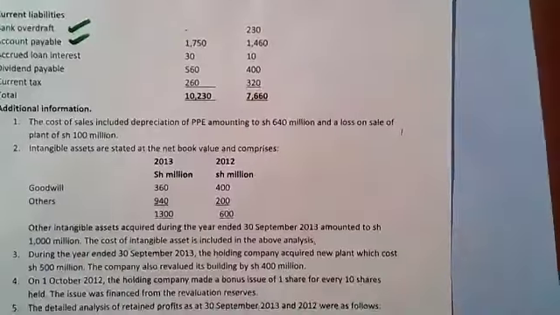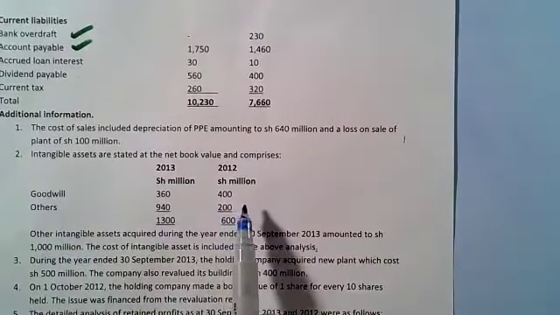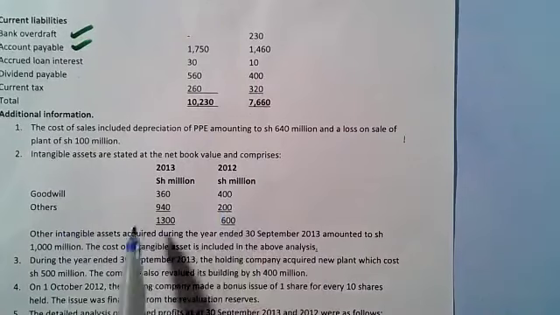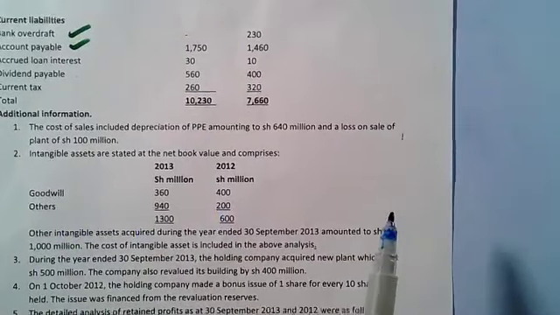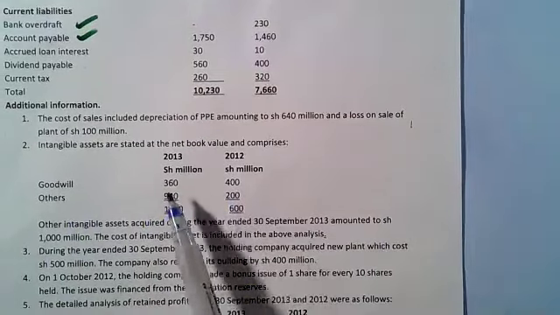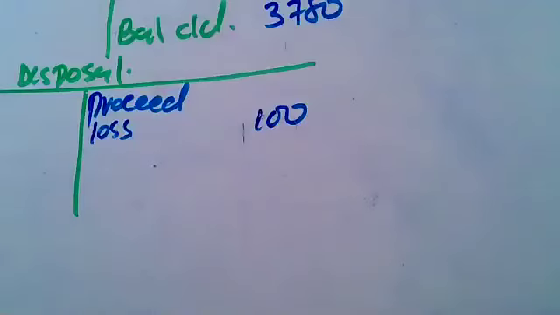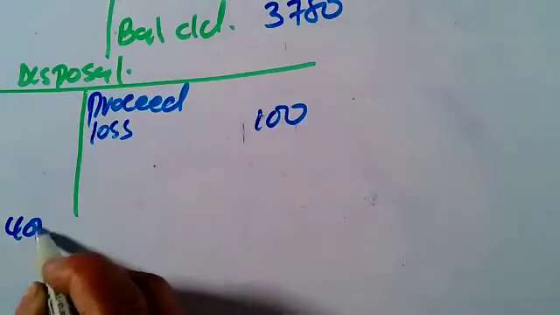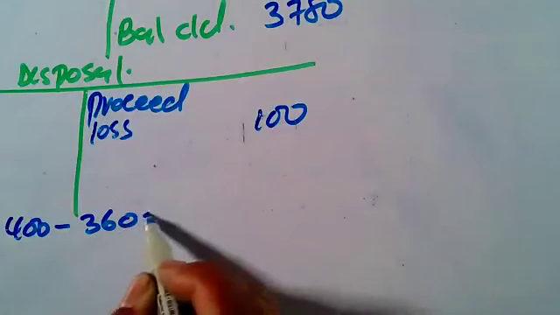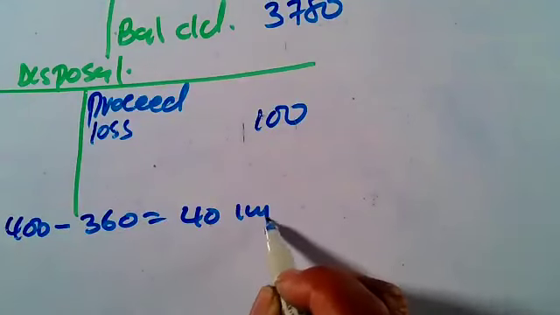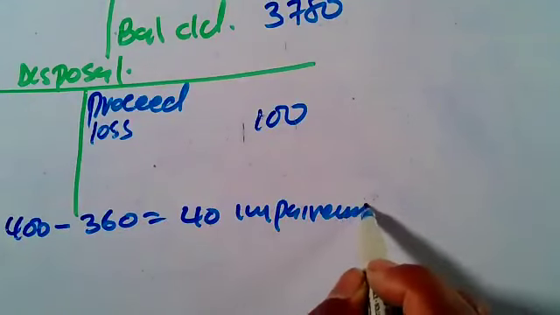Like you see for goodwill, you are told that the opening balance was 400. At the end is 360. What has happened? There is a decrease from 400 to 360. What do you think can make your goodwill reduce? Now that's what we call impairment. So for goodwill, you take the 400 minus 360, there is 40. That's what we call the impairment of goodwill.